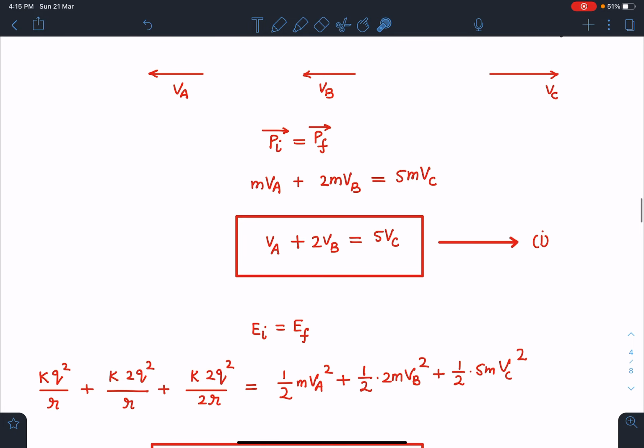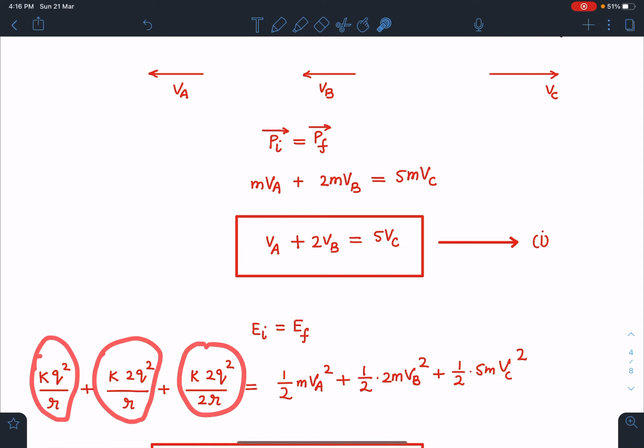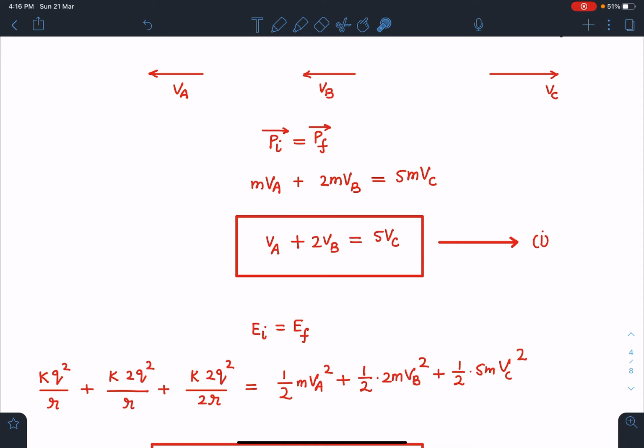Second is conservation of energy. So the initial potential energy for all possible pairs we'll be writing: between A and B, between B and C, and between A and C. When we add all these terms together, we are going to get the total potential energy.